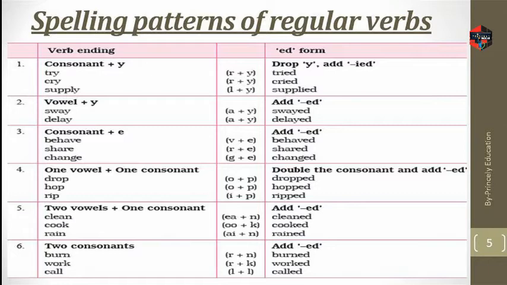Next is two vowels plus one consonant. Here are the examples: clean, cook, rain. It's simple, we just add ed. So clean becomes cleaned, cook becomes cooked, rain becomes rained. Observe it for 10 seconds.